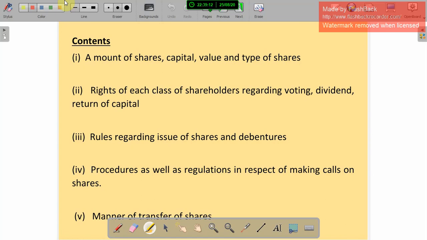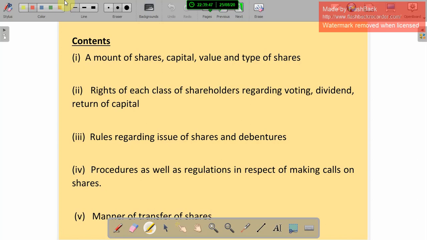Dividend: because shareholders invest their money in the business, they should get some benefit. The benefit is called a dividend. The dividend particulars are also mentioned in the articles of association. And return of capital: when they have invested their capital in the business, when they have to get the capital returned, those details are also mentioned in the articles of association.